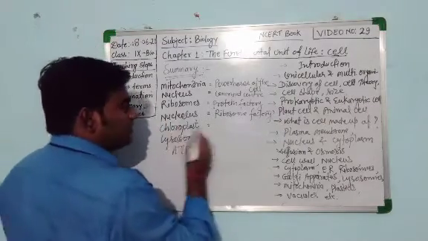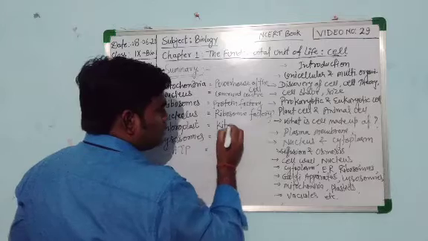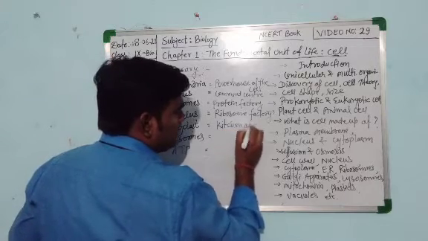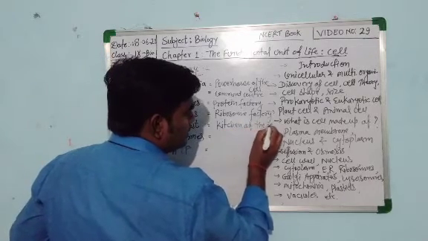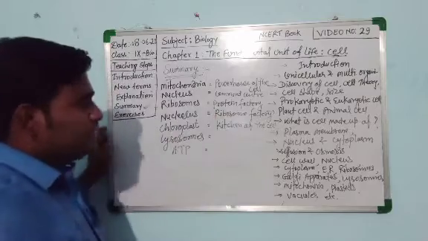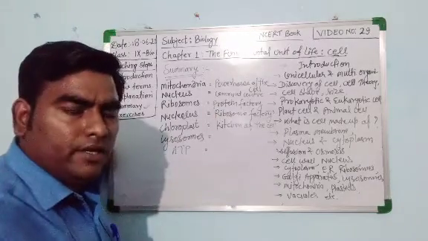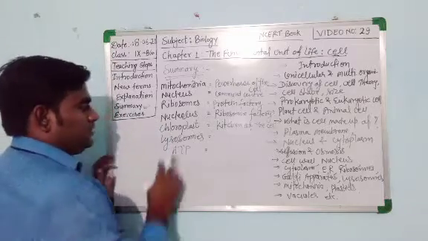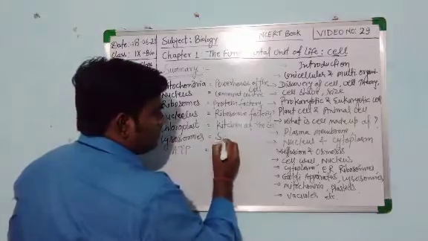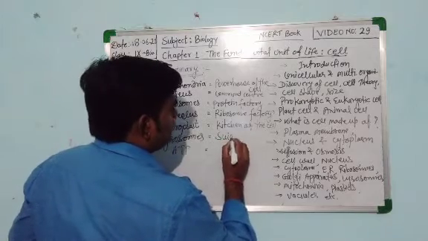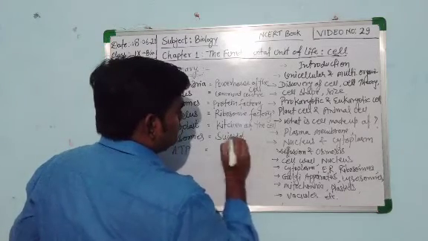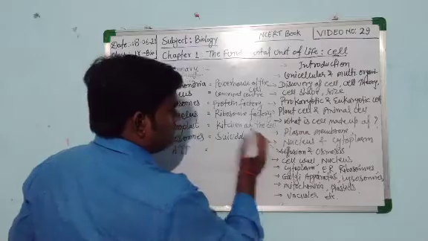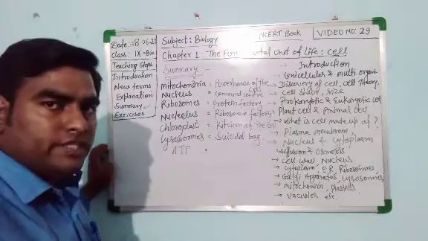Now chloroplast, it is the kitchen of the cell, because it contains the chlorophyll pigment and it makes food by the process of photosynthesis. Now lysosome is the suicidal bag of the cell. Okay, suicidal bag of the cell.